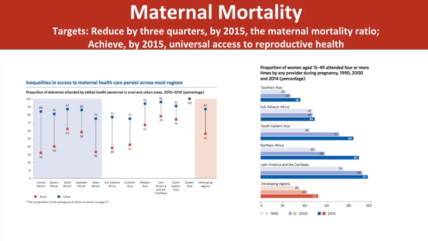The UN MDG to improve maternal health included 2 different targets: to reduce by 3/4 by 2015 the maternal mortality ratio, and to achieve by 2015 universal access to reproductive health. The maternal mortality ratio has decreased by 45% worldwide. However, there are disparities in access to maternal health across different regions, as seen in the graph on the left. Furthermore, only half of pregnant women receive the recommended amount of antenatal care. In order to assure a safe delivery, the UN recommends 4 appointments in order for the mother to receive a basic care package and to detect any warning signs early on.